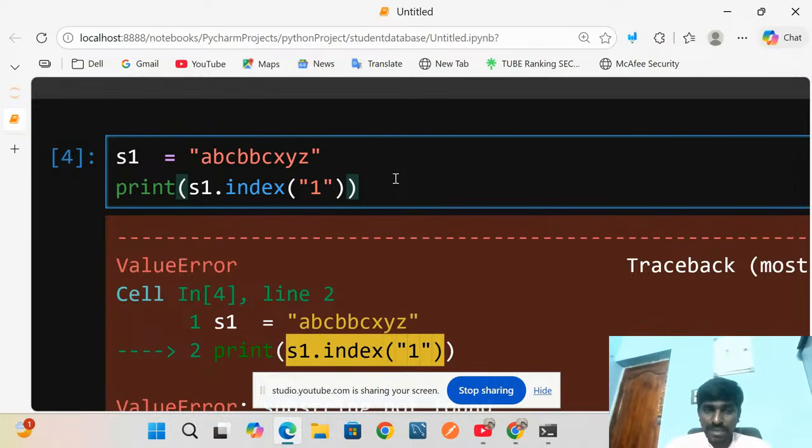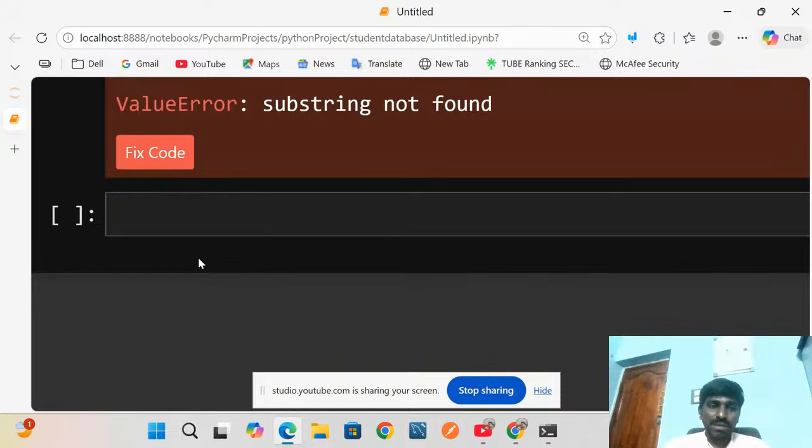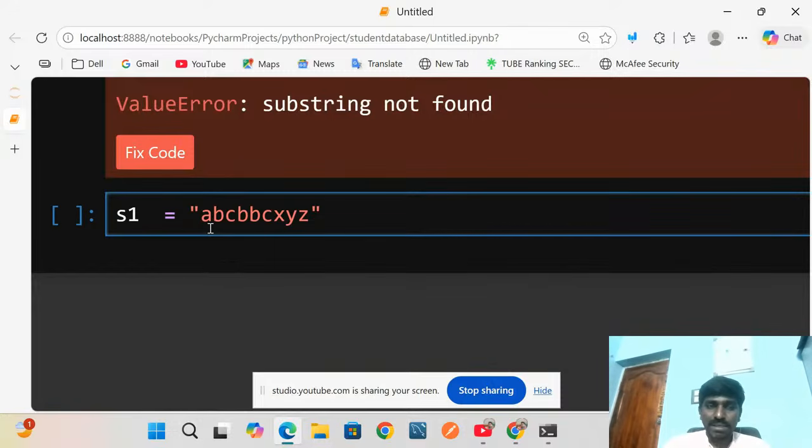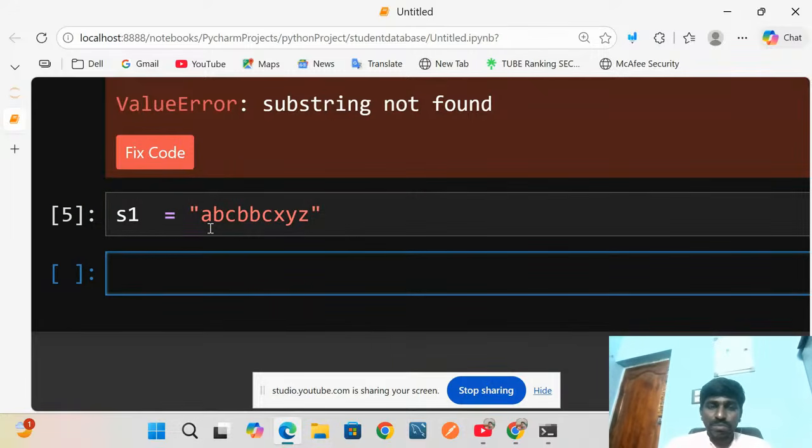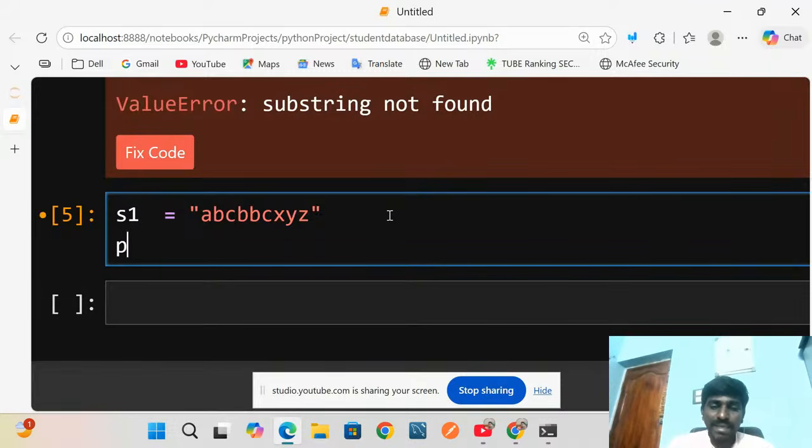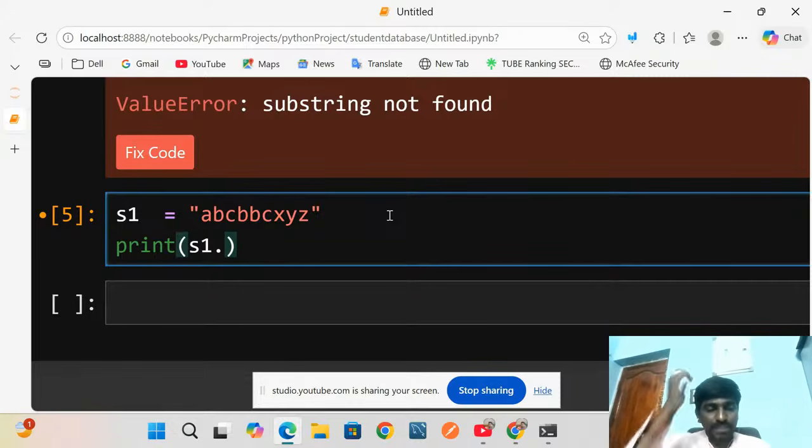Suppose I take one more cell and paste it here. Then I print, and on S1 I use the find method, which is also an inbuilt method.